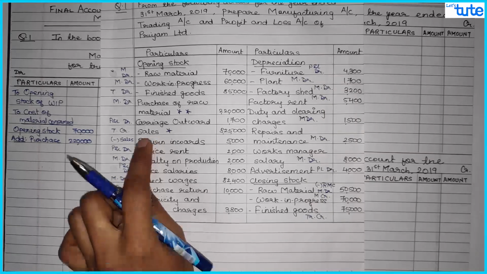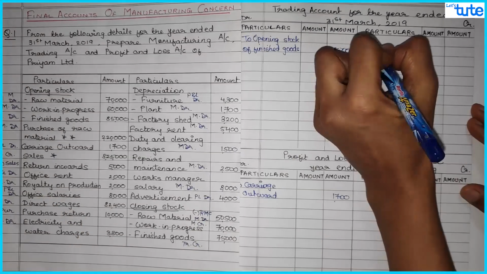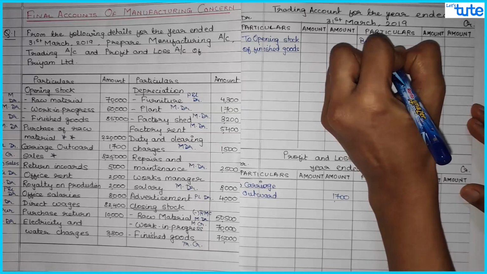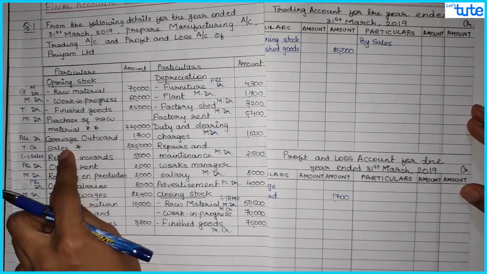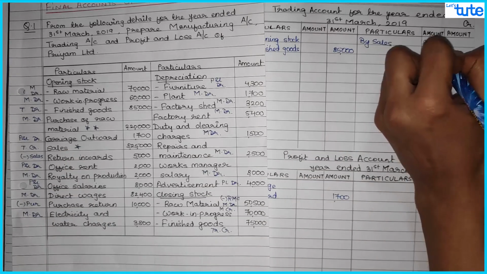Then we have sales. Sales will go to the trading account credit side. So over here, by sales, and since there is a sales return also, we'll write in the inner column 8,25,000.